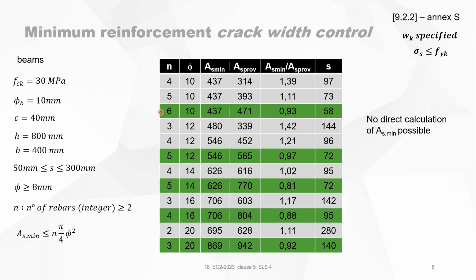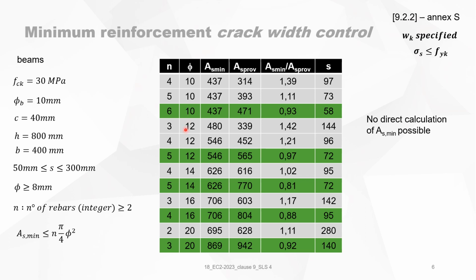Now I take another diameter 10. I got 6 diameters 10, and I got 0.93. So this is the first combination of diameter 10 that fulfills both criteria. It fulfills As,min over As provided, and it fulfills S. So for diameter 10, I got one solution. But is this the best solution? We don't know.